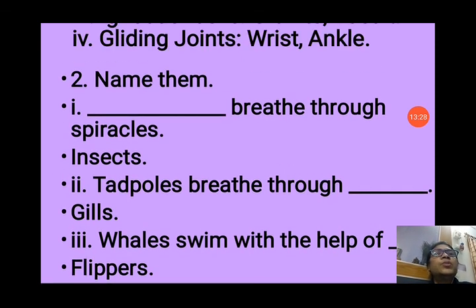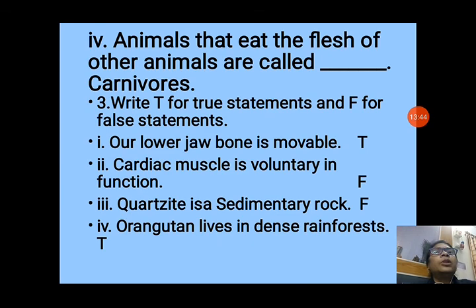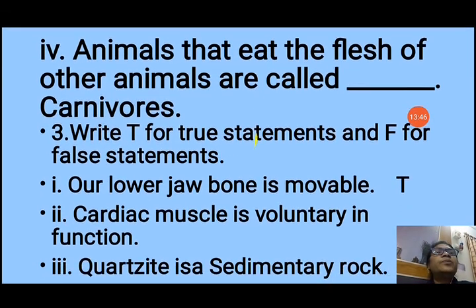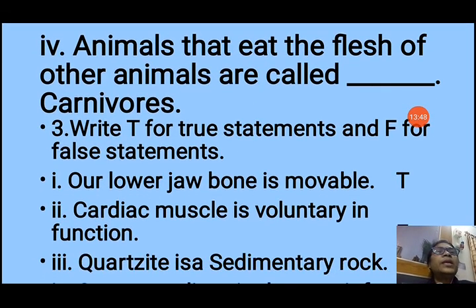Now next, question number 2 is, name them. Insects breathe through spiracles. Tadpoles breathe through, we know that tadpoles are living in the water, so they breathe through gills as other aquatic animals. Whales swim with the help of their flippers. Now next question is, animals that eat the flesh of other animals are called carnivores.